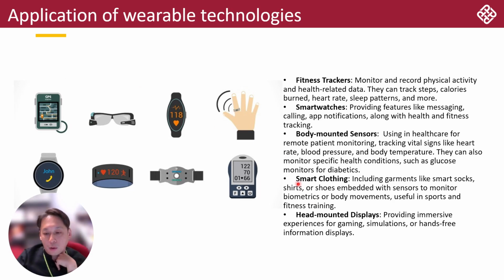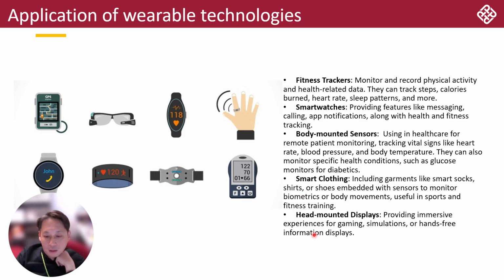And of course, today there are lots of smart patches. For example, if you have heart disease, you install multiple sensors near your heart and trace your heartbeat. That is the smart patch. You can put it anywhere else and sense your body movement, especially your biometric markers, especially your heartbeat, because this one is really important. For example, if you have heart disease, lots of cardiologists and doctors recommend this kind of smart patch.